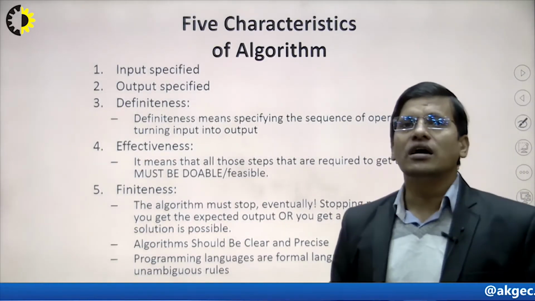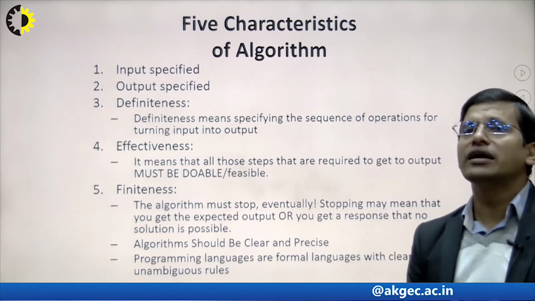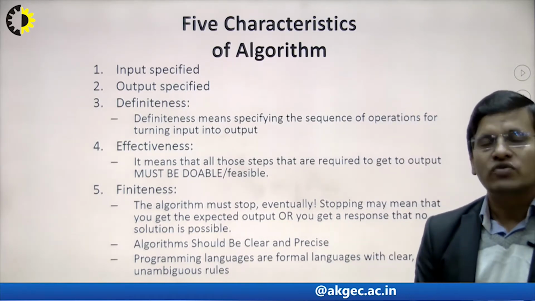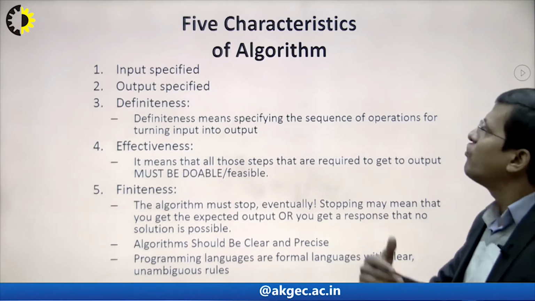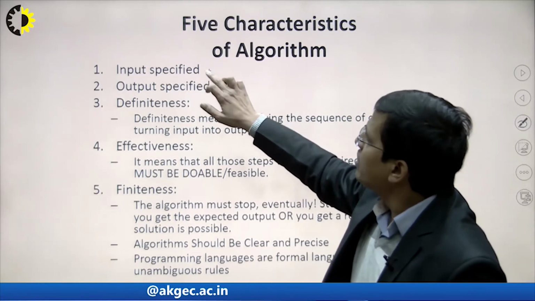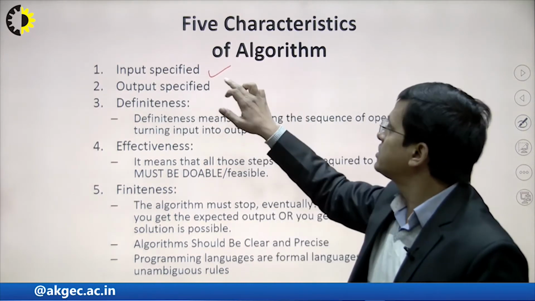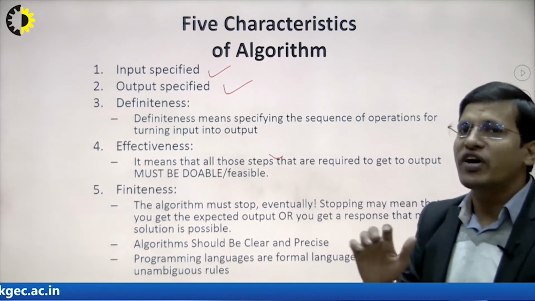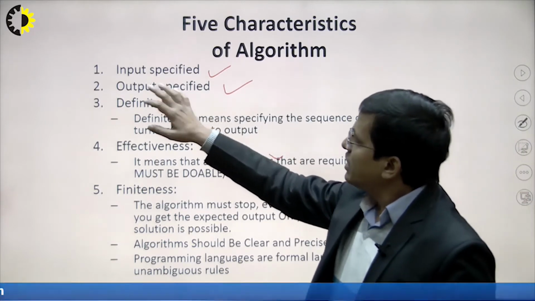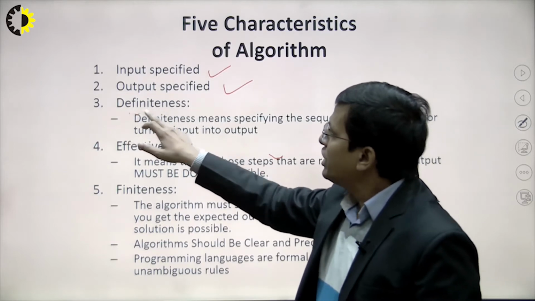So now we'll see, before going to design any algorithm, first of all we need to understand what the characteristics and properties of any algorithm are. All algorithms have inputs and outputs, and these should be specified. Similarly, the third characteristic of an algorithm is definiteness.